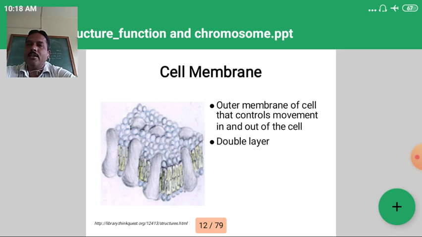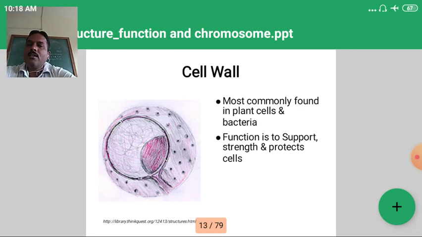It is the double layer one. So the cell membrane, which is the double layer one, is important because it can control the movement of the different parts in and out of that particular cell. Then the cell wall, which is mostly found in plant cells and in bacteria. Its function is to support, strengthen and protect the cell. The function of the cell wall is giving protection, support and strength to that particular cell.